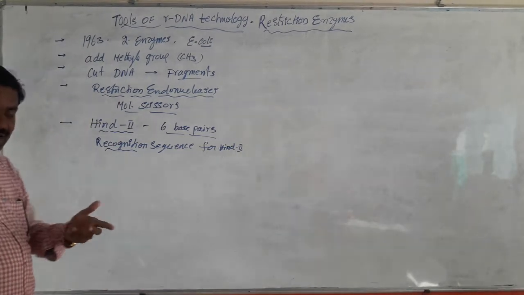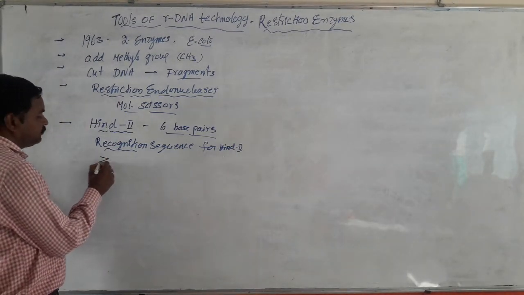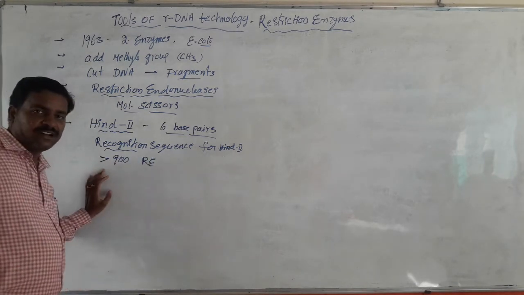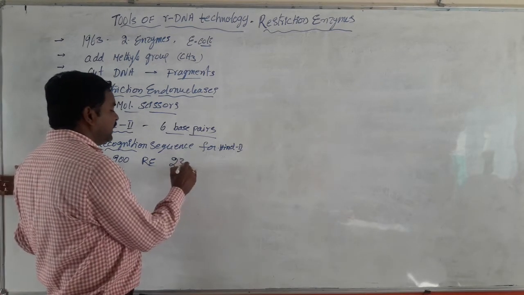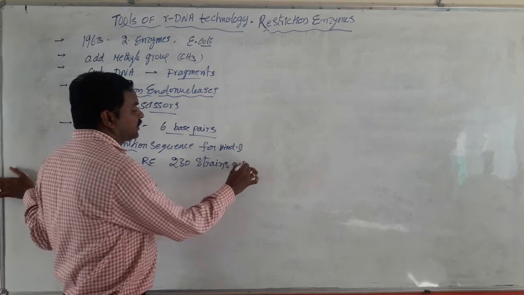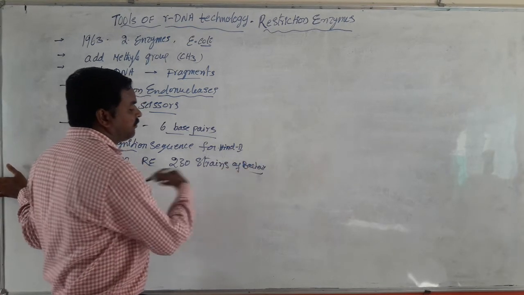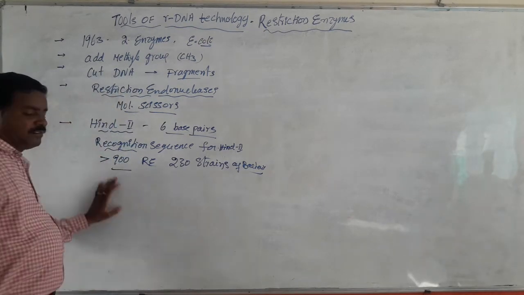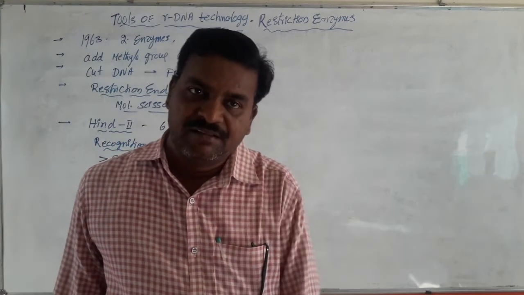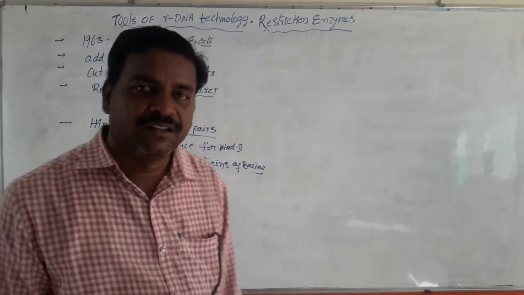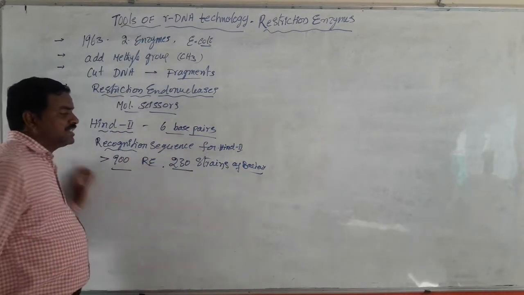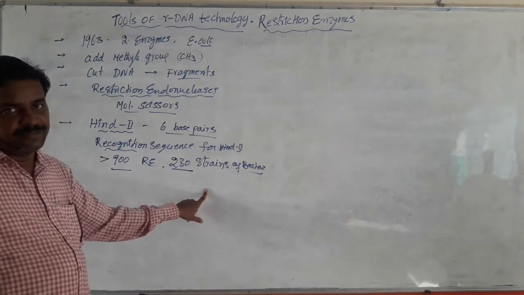Similarly, subsequently, more than 900 restriction enzymes have been isolated from 230 strains of bacteria. There are more than 900 nowadays. More than 900 restriction enzymes have been isolated, studied and classified, and all of them are isolated from 230 strains of different kinds of bacteria.